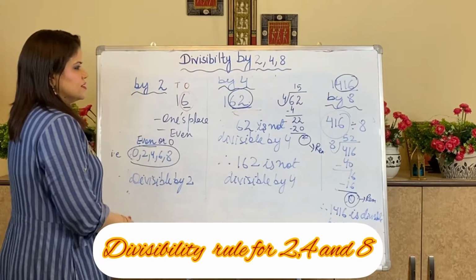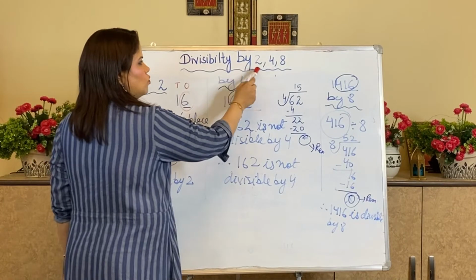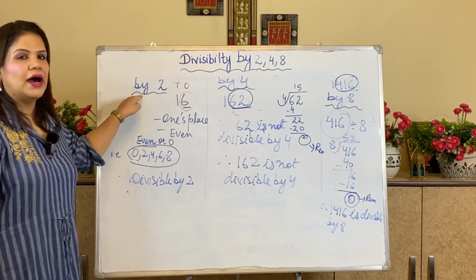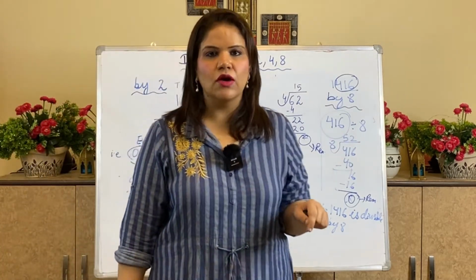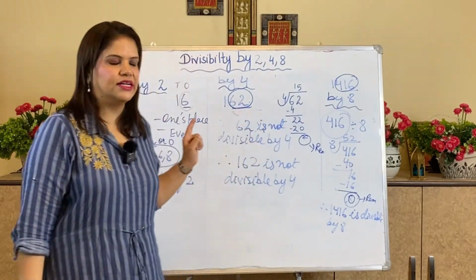Now I am summarizing what I have taught you in this video: divisibility by 2, 4 and 8. First I am taking divisibility by 2. As I have explained to you, I will be checking only the ones place digit in this divisibility test.